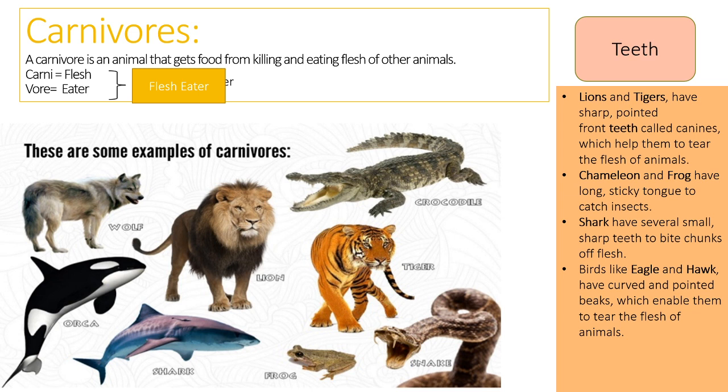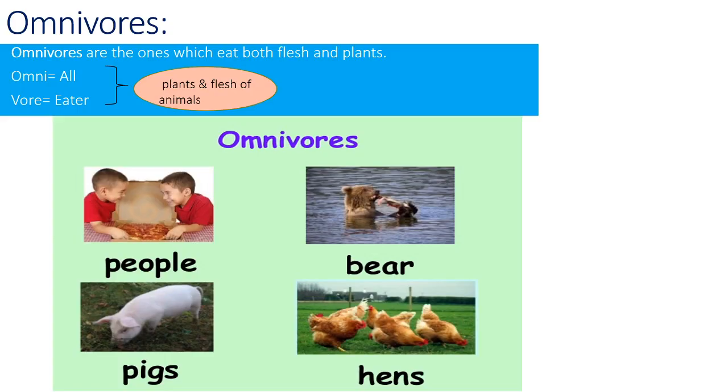A shark has several sharp teeth to bite chunks of flesh. Sharks eat small fishes, so they have developed small, sharp teeth to eat the flesh. Okay. And birds like the eagle and hawk are also carnivores. They have a curved and pointed beak which enables them to tear the flesh of animals.